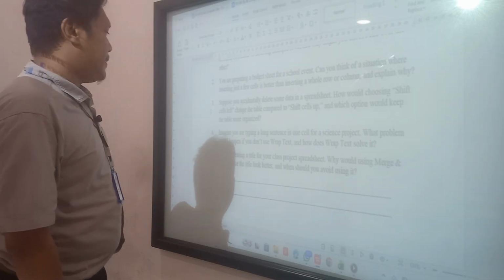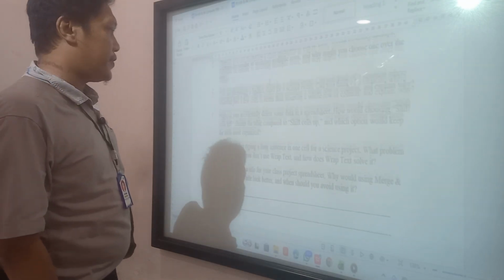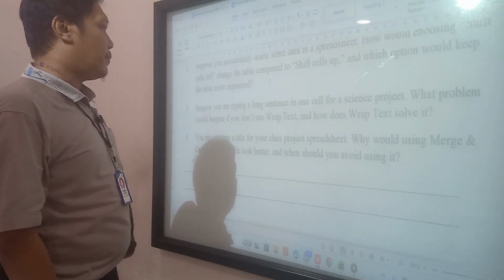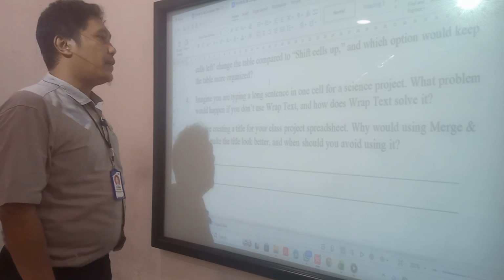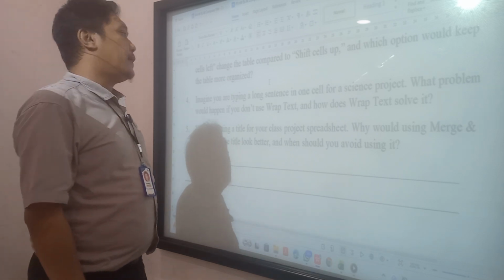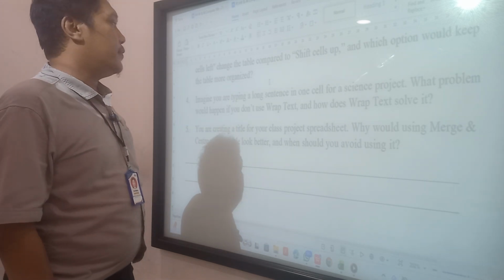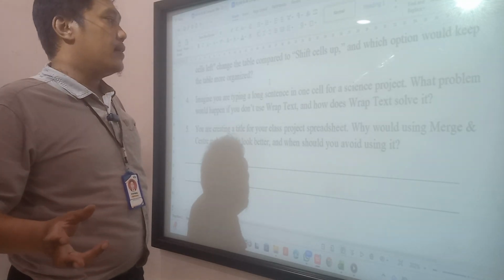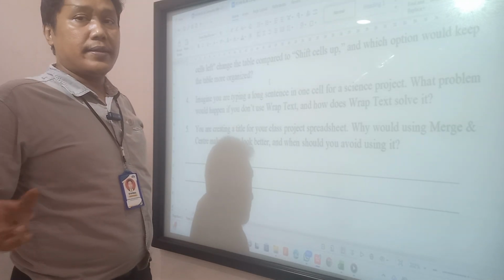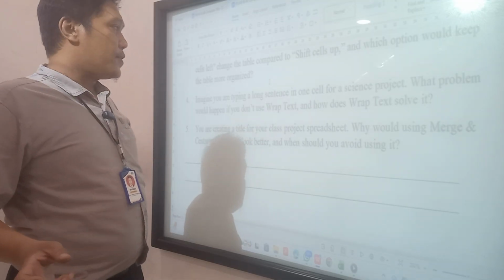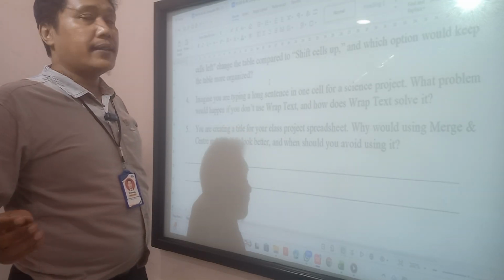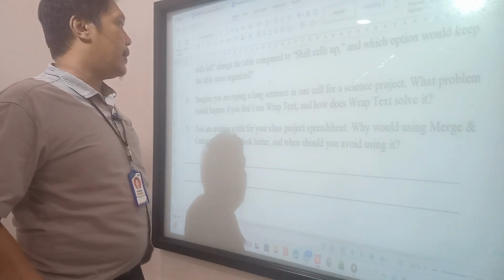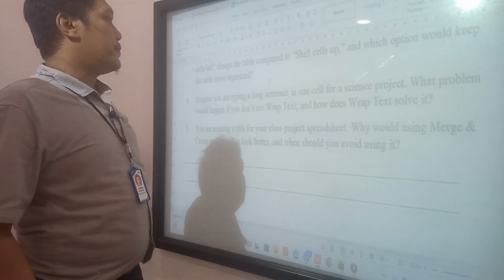Imagine you are typing a long sentence in one self-assigned project. What problem will happen if you don't use Wrap Text, and how does Wrap Text solve it? Wrap Text in Excel is used to make a long sentence fit in one cell, so the sentence is shown in multiple lines, not just one line.